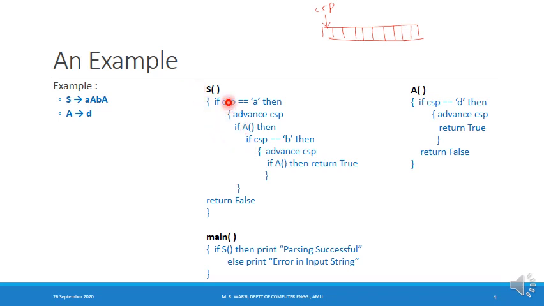If any of the conditions is false and we come over here, that will indicate that the input is erroneous. It cannot be derived from the variable capital S, so we are returning false.